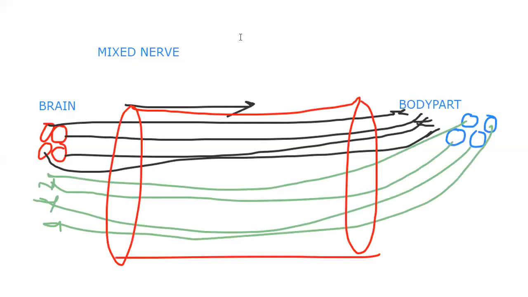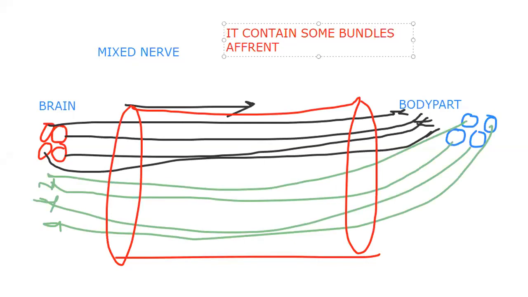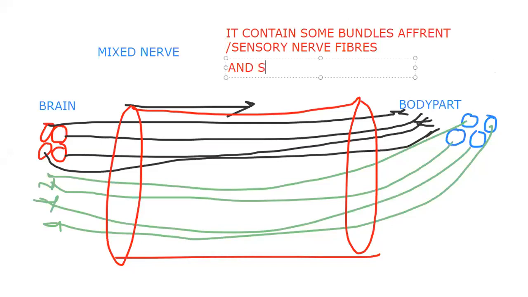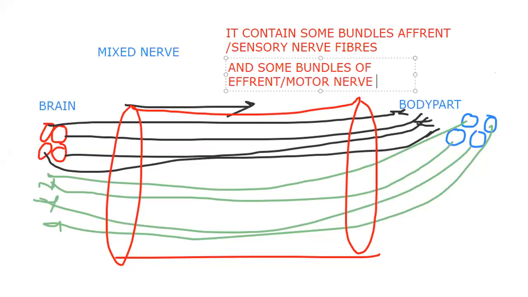Okay. Mixed nerve. What are the properties of mixed nerve? It contains some bundles of afferent or sensory nerve fibers, and it contains some bundles of efferent or, excuse me, motor nerve fibers.